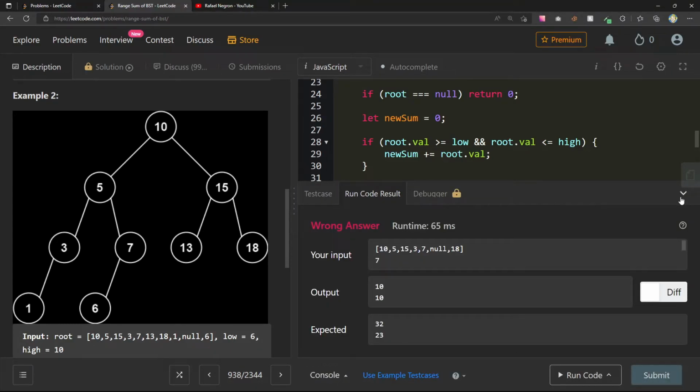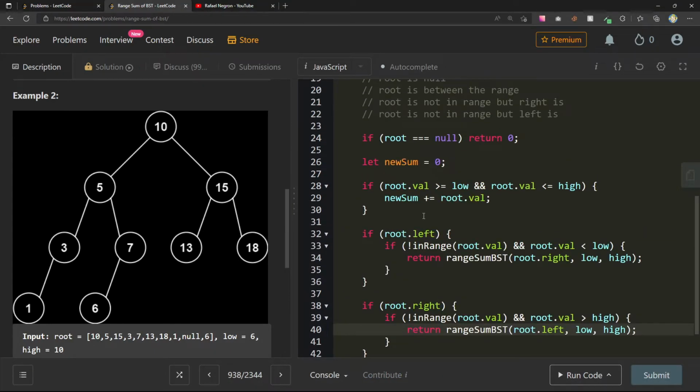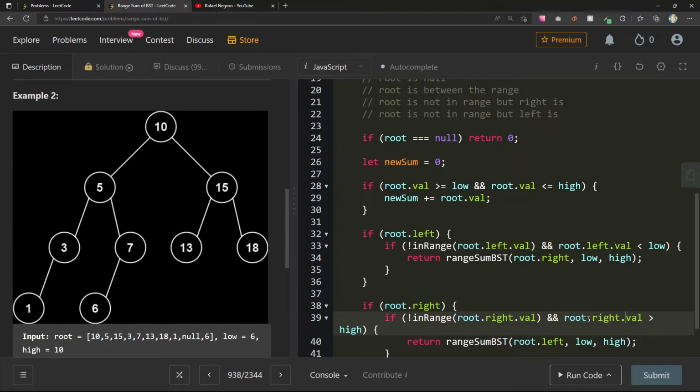Again, 10, 10. Not even making it to the next piece. Oh, root.left.val. Oh, for all of these, right? Like if root.left, if not in range, root.left.val. I keep messing this up. Root.left.val. If root.right, root.right.val.